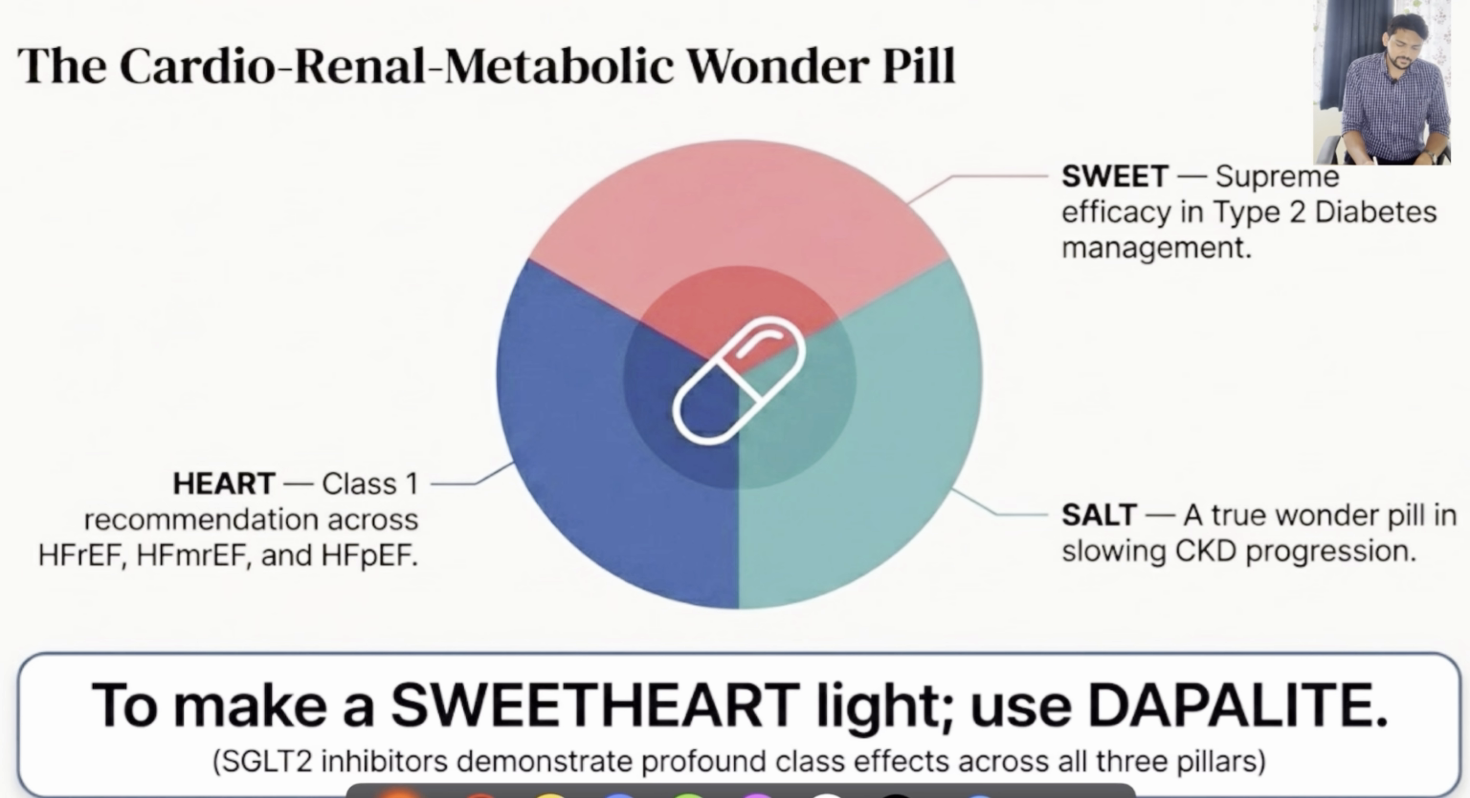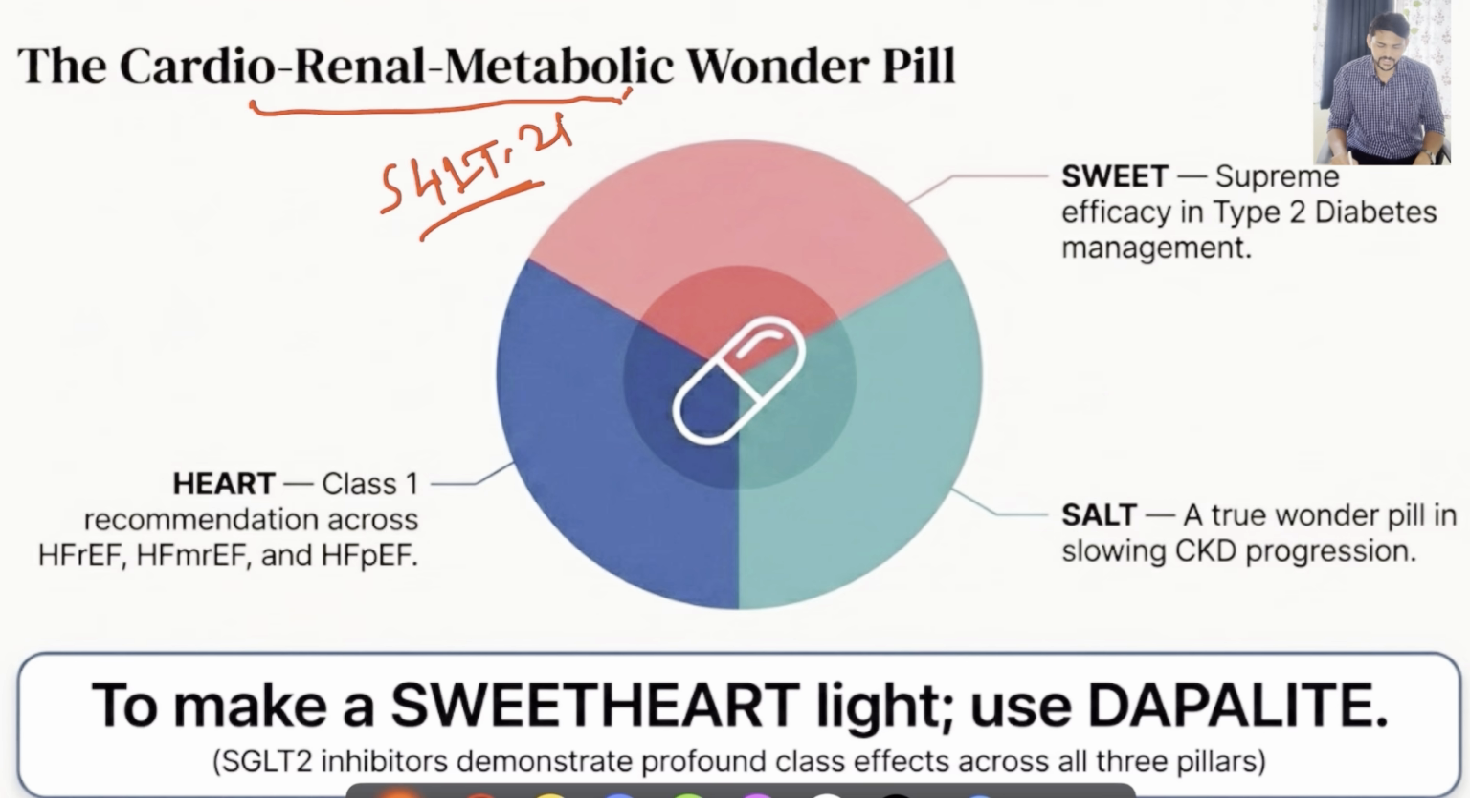So overall, I can say when it comes to cardio-renal metabolic wonder pill, no doubt that SGLT2 inhibitors will stand in the first line. So according to our title, Sweetheart Salt Story, it has supreme efficacy in type 2 diabetes management and class 1A recommendation in all range of heart failure patients, as well as a true wonder pill in the slowing of CKD progression. So we used this closing statement when we had a seminar on this topic. So to make a Sweetheart Light, use Dapalite, because that was the brand name which we were discussing. But in general, we can say the class of SGLT2 inhibitors.